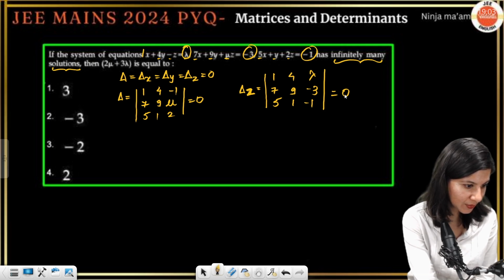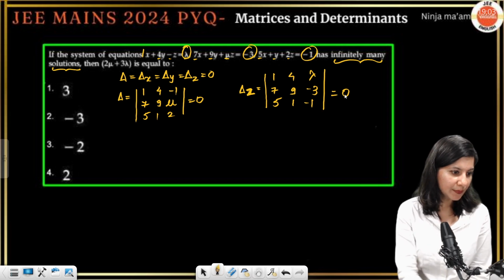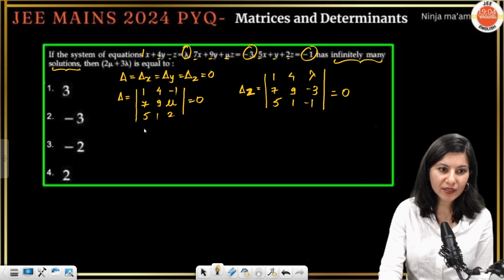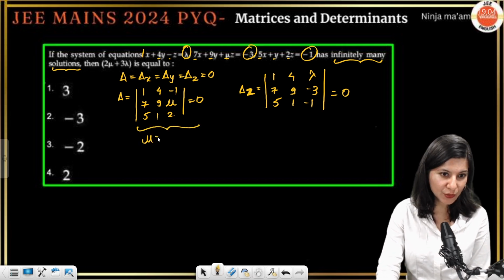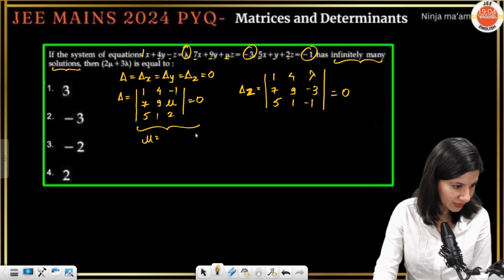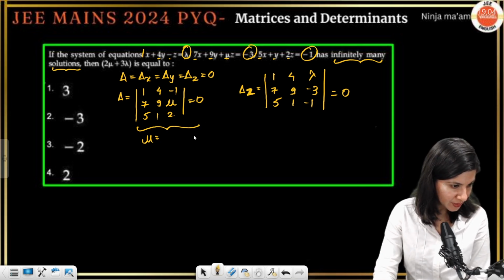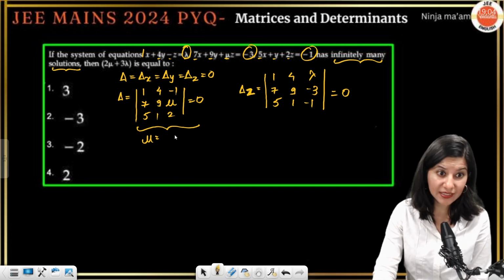So for this question, perfect. From here, if you solve it, you will get the value of mu. I have the values with me. The value of mu is 0, okay.